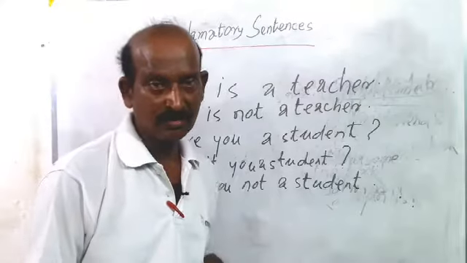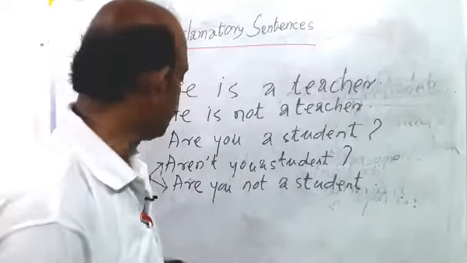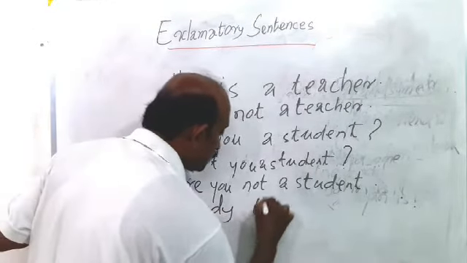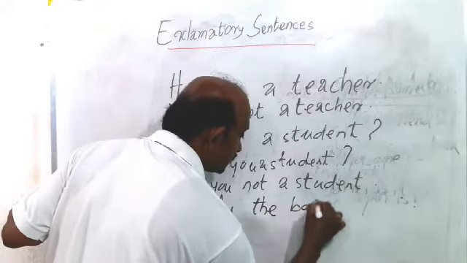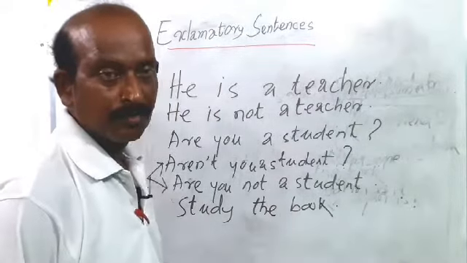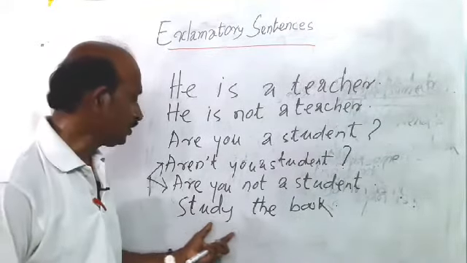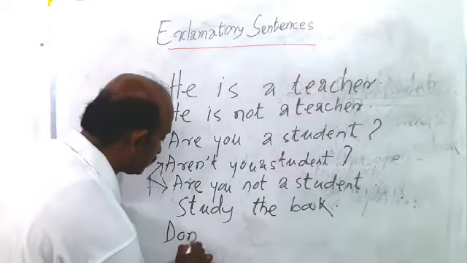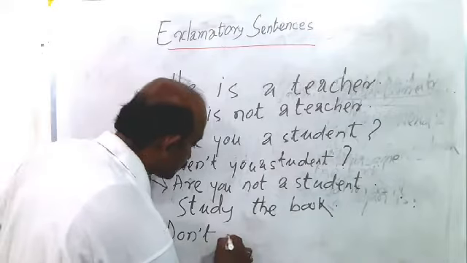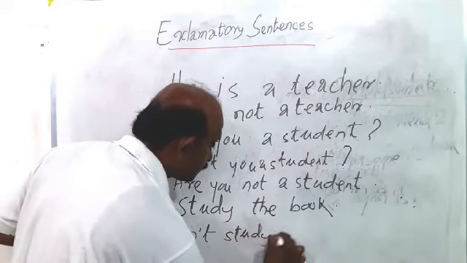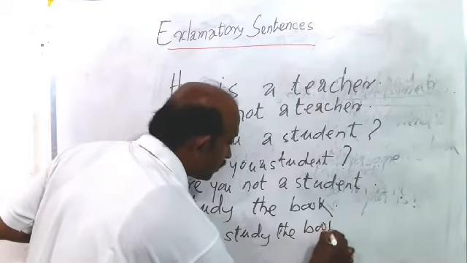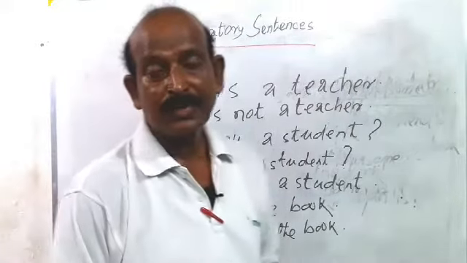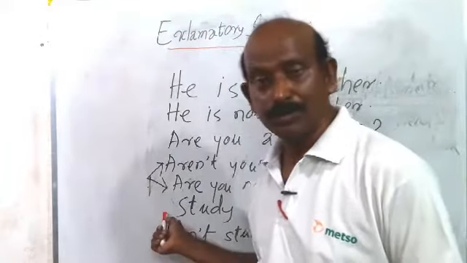Likewise, an imperative sentence can also be turned into negative. Follow. Study the book. This sentence may be an order or an advice. And this sentence can be turned into negative. How can it turn? Don't study the book. Am I clear? Here I have given these examples only for this. That means all types of simple sentence can be turned into negative.